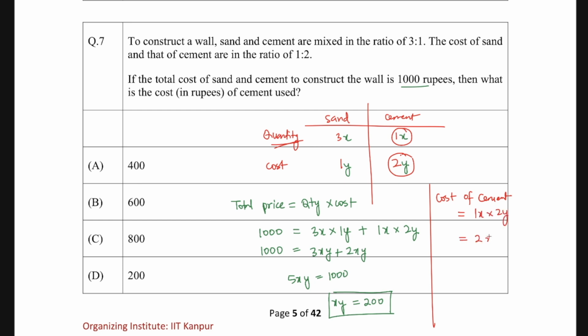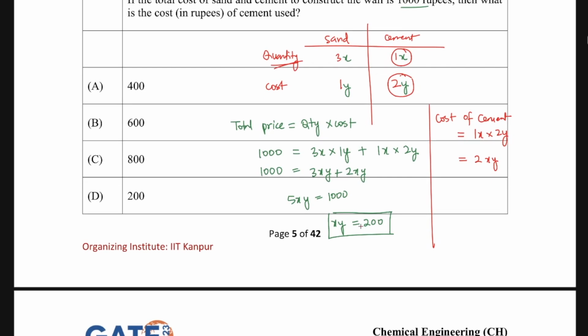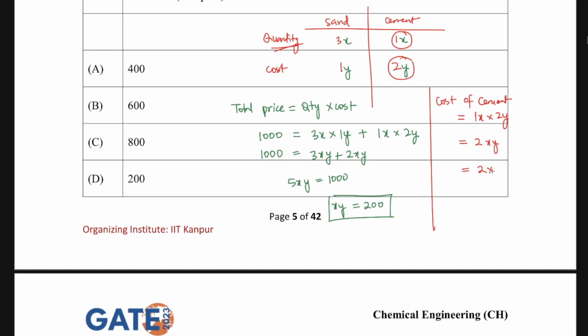It is going to become 2xy, and we already have calculated the value of xy, which is 200. So 2 into 200 is going to become 400 rupees. Option A will be the correct option. Simple. So this was a ratio related question, and I hope you have understood how to solve this. All right, let's take the next question.